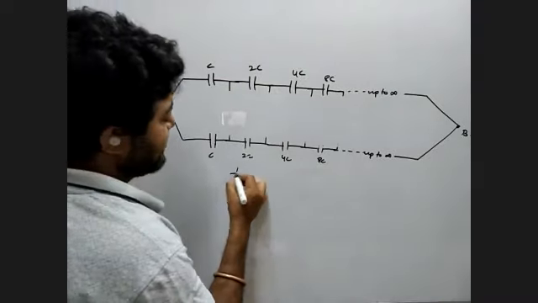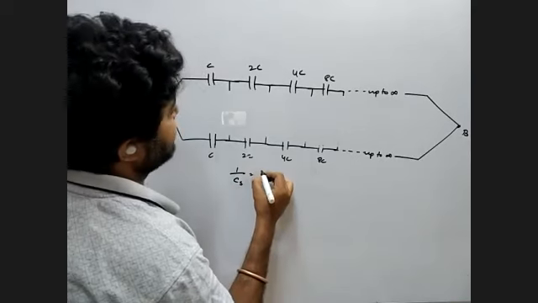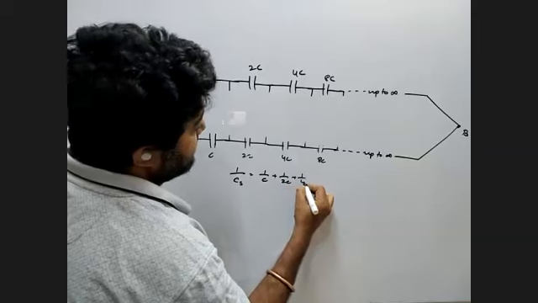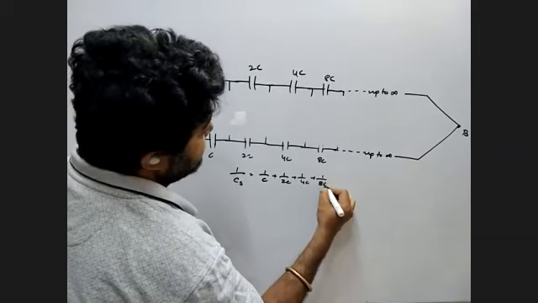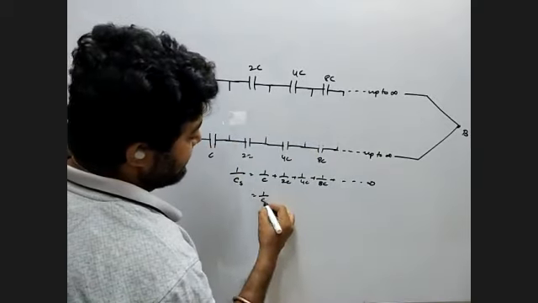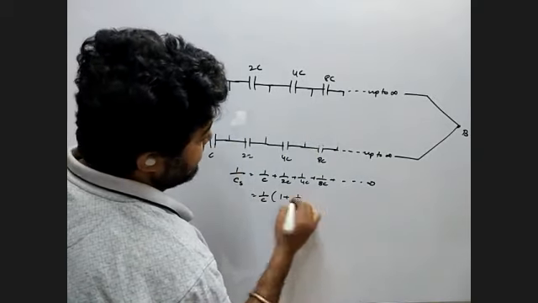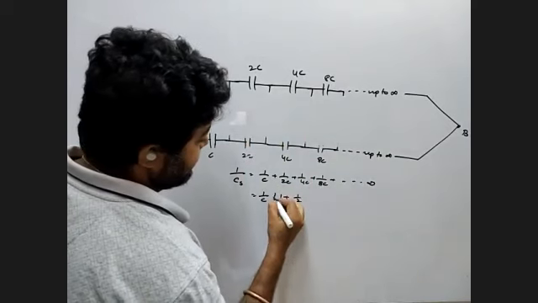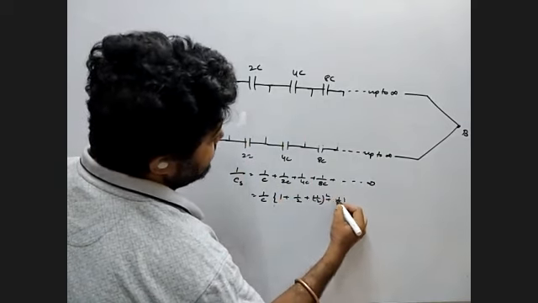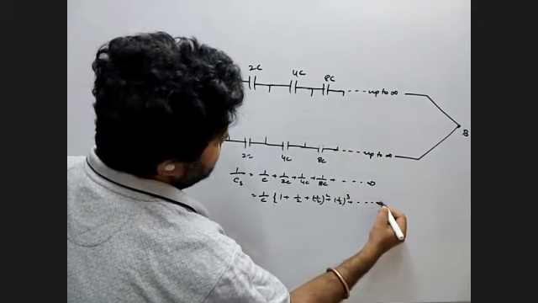सीरीज का फॉर्मूला क्या है, समेशन ऑफ इनफाइनाइट टर्म 1/C, 1/2C, 1/4C, 1/8C, up to infinity. So if you take 1/C common, 1 plus 1/2, 1/2 square, 1/2 cube, up to infinity.